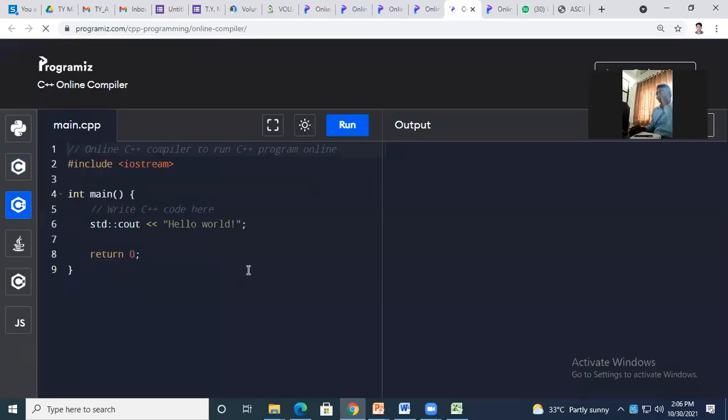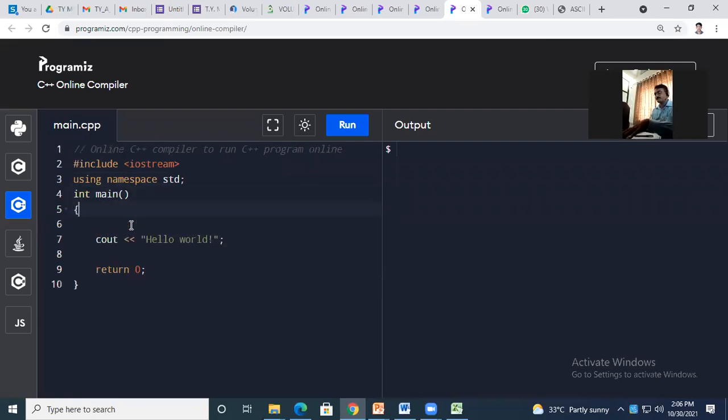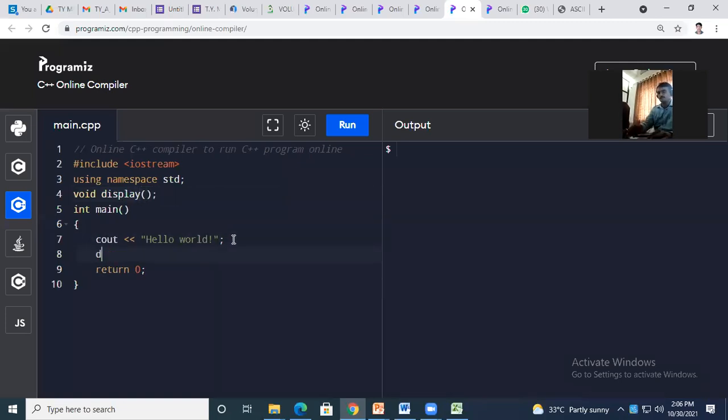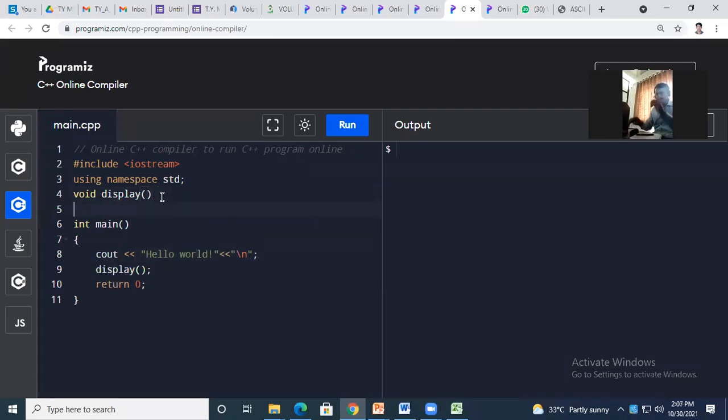Body म्हणजे मी काय सांगतोय लक्षात घ्या. Okay, I will write one code here. Okay, I will type it here only.